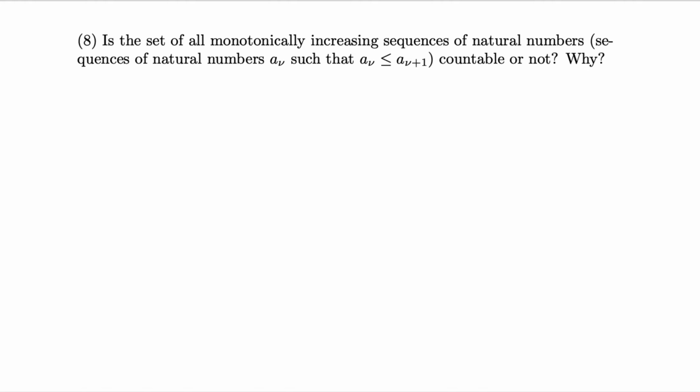Today we'll be considering question 8, ending group 1 in chapter 1. This problem is as follows. Is the set of all monotonically increasing sequences of natural numbers, which are sequences of natural numbers a_ν such that a_ν is less than or equal to a_(ν+1), countable or not? And the question is why.